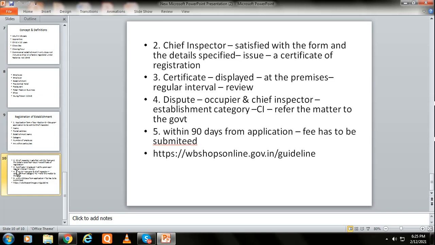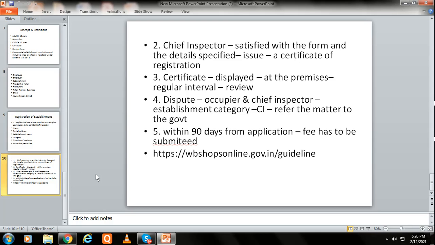Now, on receipt of the statement and the fees, the chief inspector shall, on being satisfied about the correctness of the statement, register the establishment in the register of establishments in such manner as may be prescribed, and shall issue in a prescribed form a registration certificate to the occupier. So this is very clear. First, the occupier, or the employer, whatever name you call, will apply to the chief inspector.